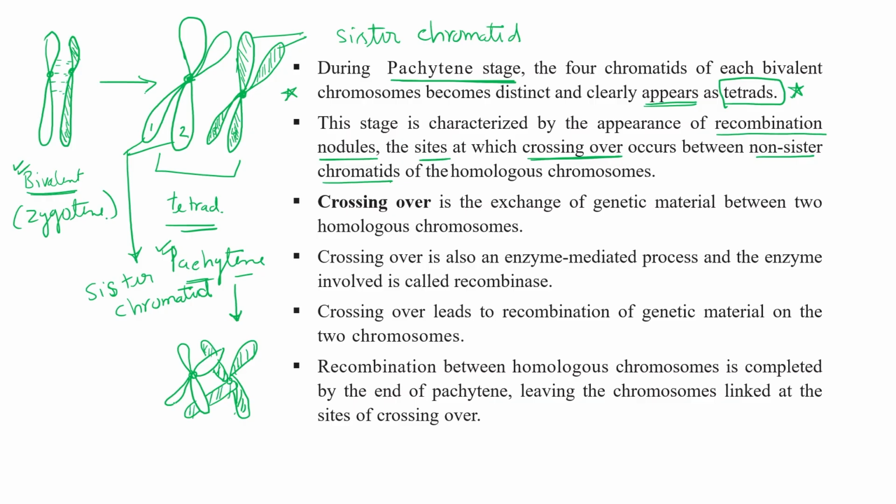So 1 and 2 are sister chromatids, and 3 and 4 are sister chromatids. So crossing over occurs between 3 and 2, which are non-sister chromatids.